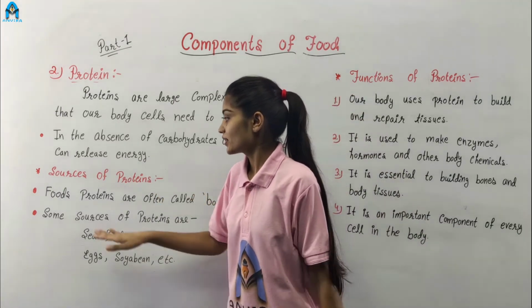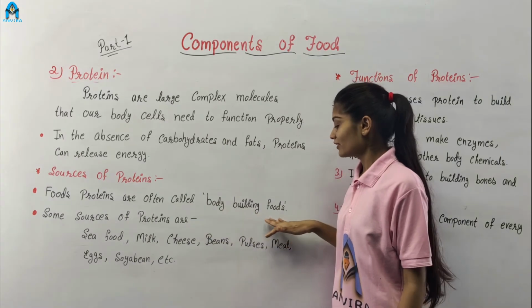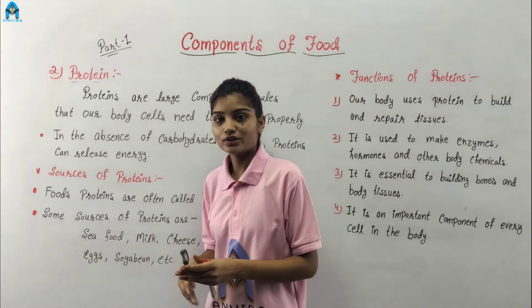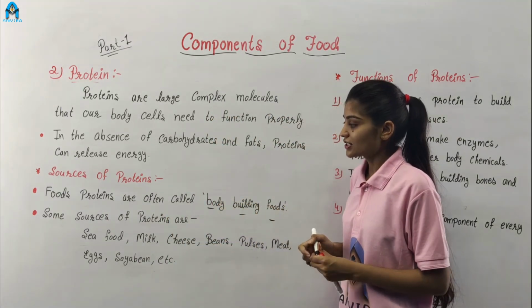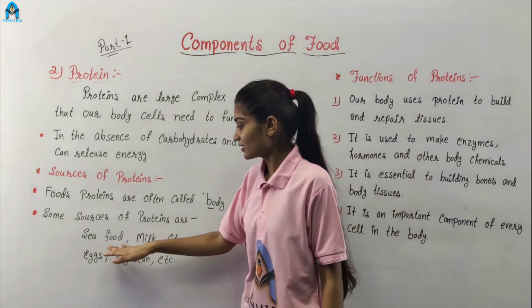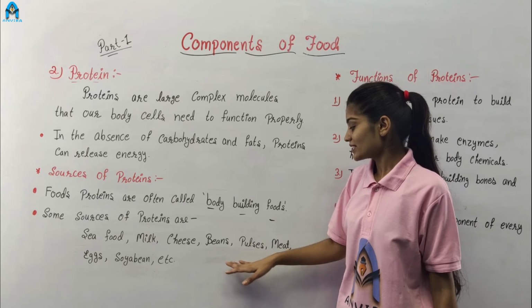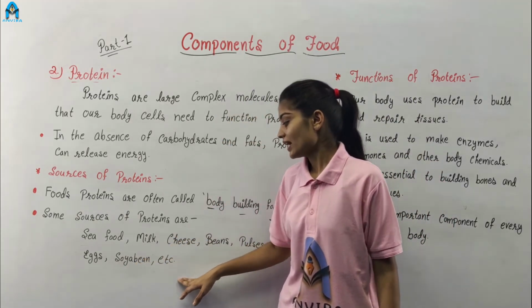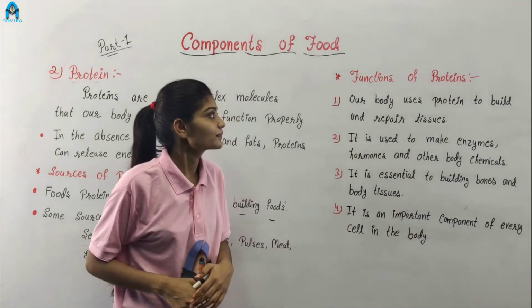Sources of proteins. Food proteins are often called body building foods. वो foods जिसके अंदर प्रोटीन प्रेजेंट होते हैं हम उनको कहते हैं बॉडी बिल्डिंग फूड्स. The sources of proteins are seafood, milk, cheese, beans, pulses, meat, eggs, soyabean, etc. All these are the sources of proteins.